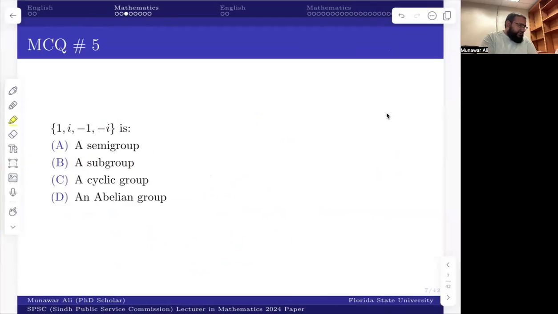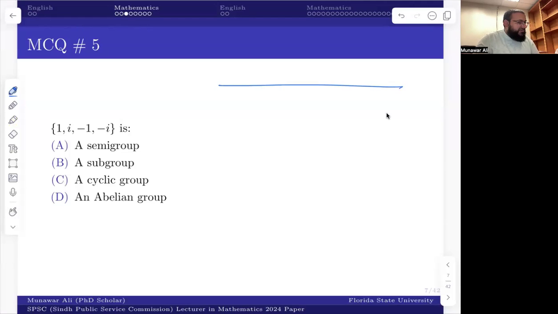Okay, so here comes a very simple question. But again, the options are not okay to me. Let's see what happens. So we have a set, and first of all, what should be the operation here? The operation is not defined, I think. Let me check. So the operation is not defined. So the problem is, should we go for addition or multiplication? Technically, it's multiplication.